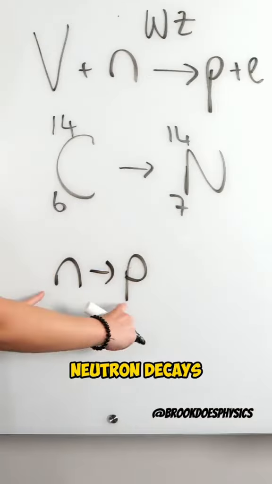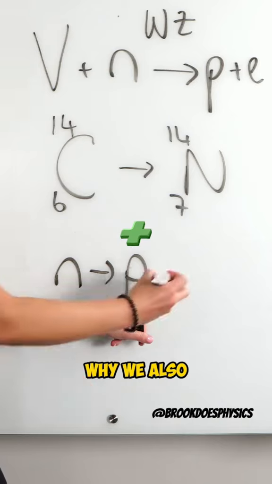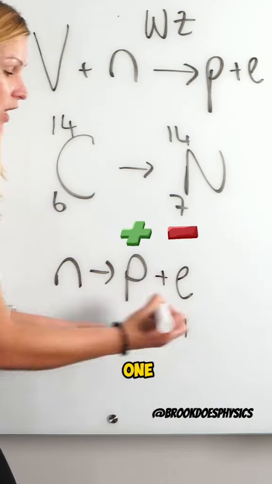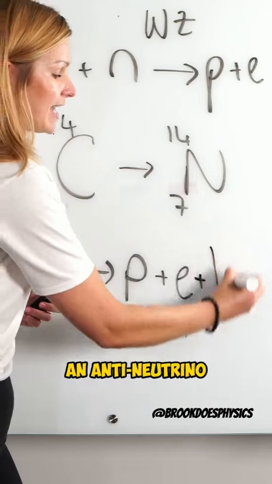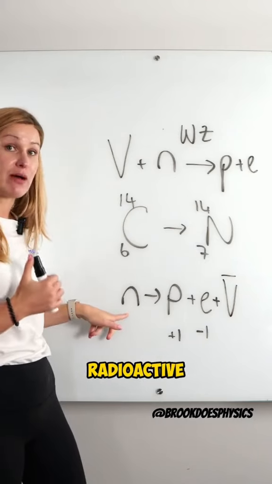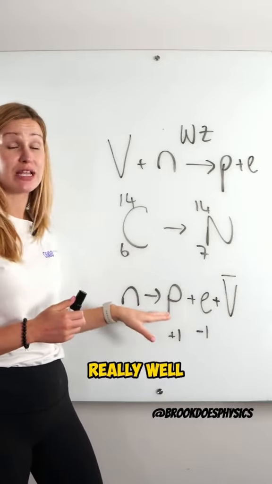When a neutron decays into a proton, because a proton has a charge of +1, that's why we also have an electron coming out. An electron, we know from science, has a charge of -1. And then the other thing that gets released, coming back to our neutrinos, is an antineutrino. So this is the equation that helps us figure out about radioactive decay, because the probability of this neutron decaying into a proton is really well known.